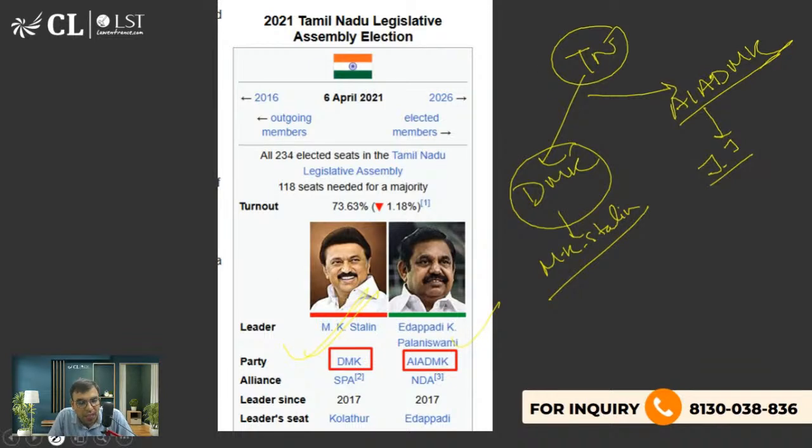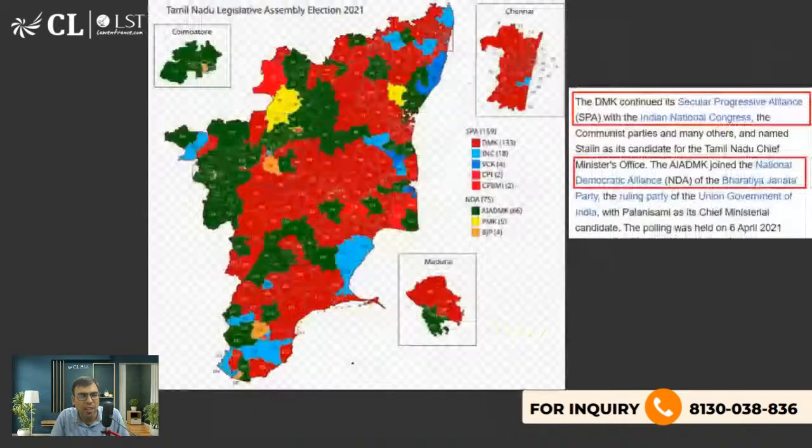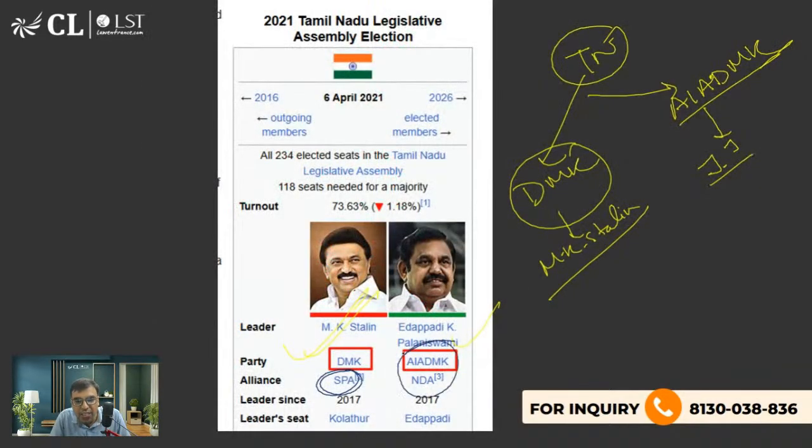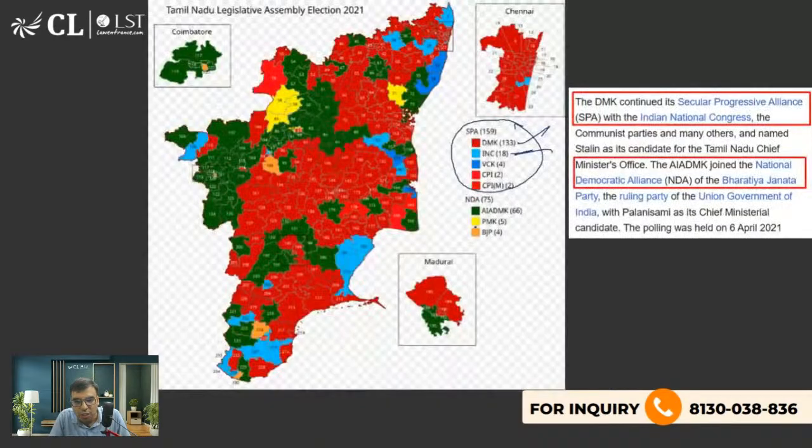So M.K. Stalin, the DMK is a part of the SP Alliance, Secular Progressive Alliance, something like that it is called. So it includes DMK, Congress also is there. And AIADMK is in alliance with the NDA. NDA means National Democratic Alliance, which is led by the BJP. Okay. So here you can see the opposition is the NDA Alliance, AIADMK, BJP, etc. So just have a rough idea about Tamil Nadu.